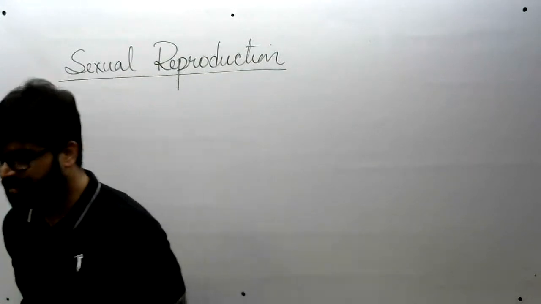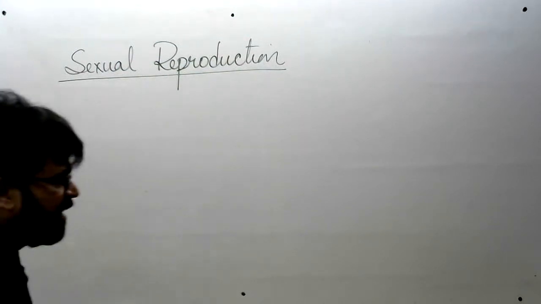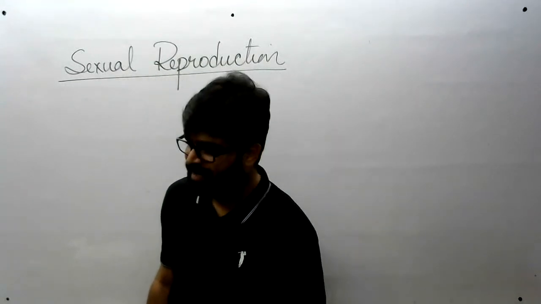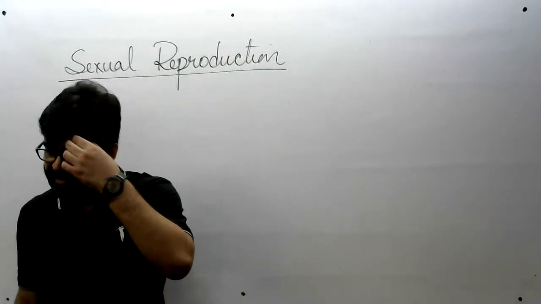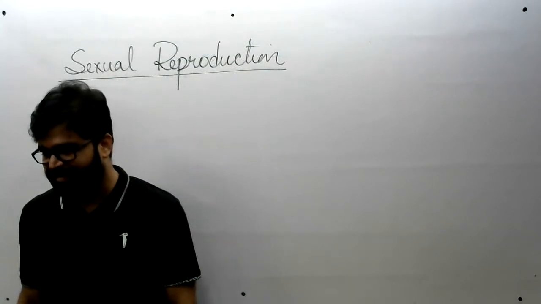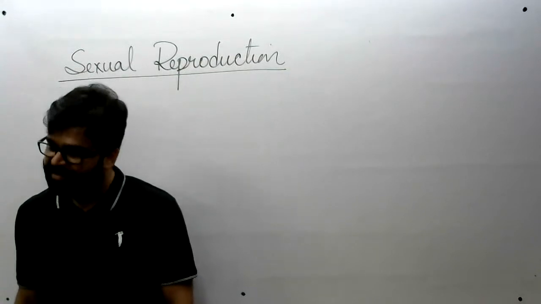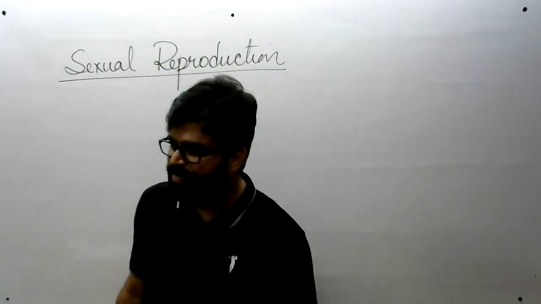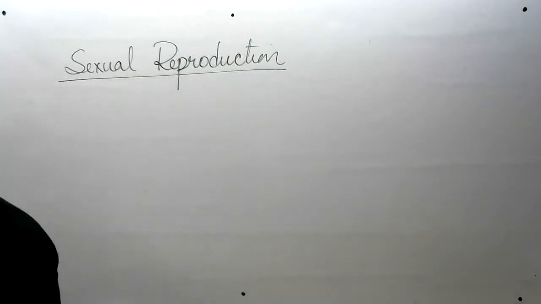Any guesses? In plants, separate male and female. Fungi. Are we considering fungi as plants? Yes, in fungi also, separate male and female are present.